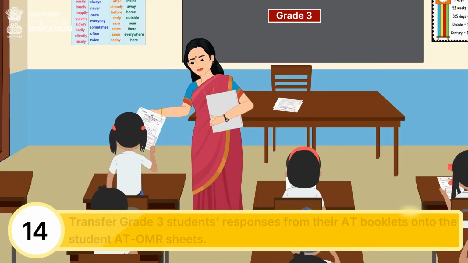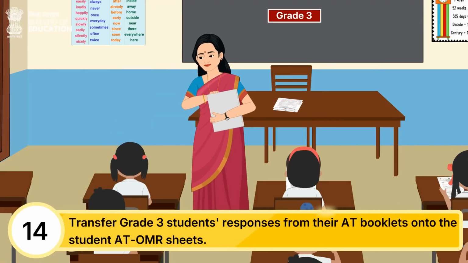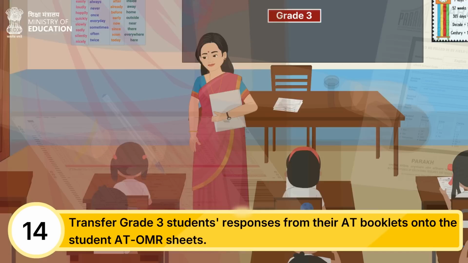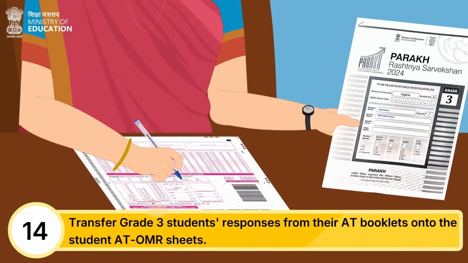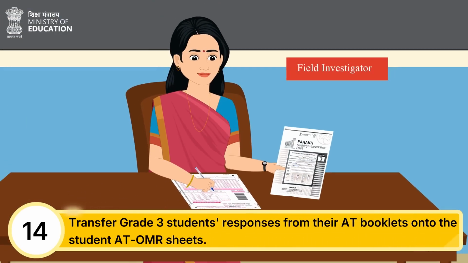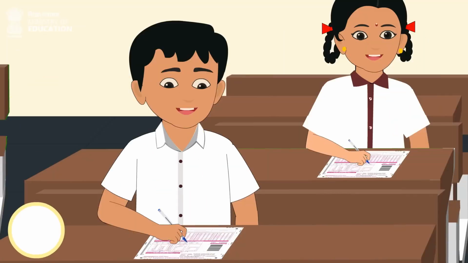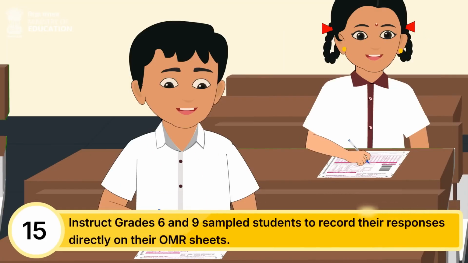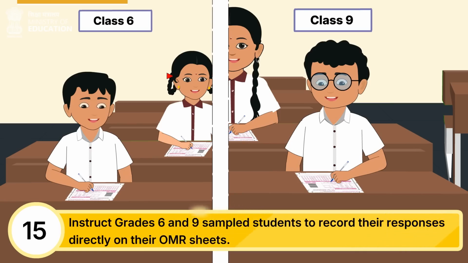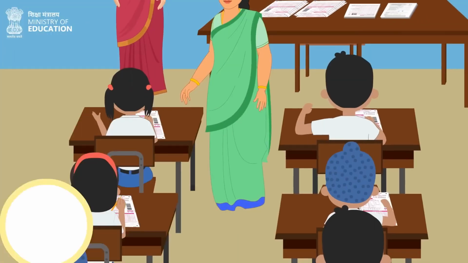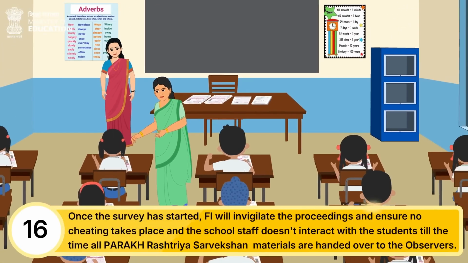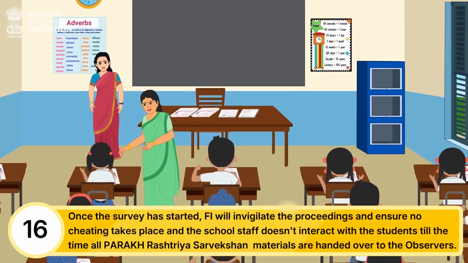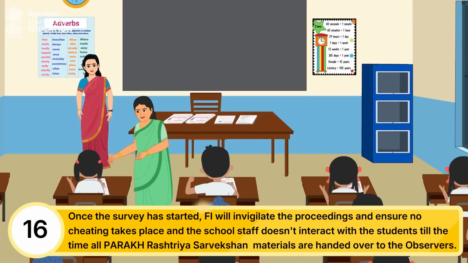Here, it is important to note that after the survey, the FI will be required to transfer grade 3 students' responses from their AT booklets onto the students' AT OMR sheets. While in the case of grade 6 and 9, the FI needs to instruct sampled students to record their responses directly on their OMR sheets. Once the survey has started, the FI will invigilate the proceedings and ensure no cheating takes place